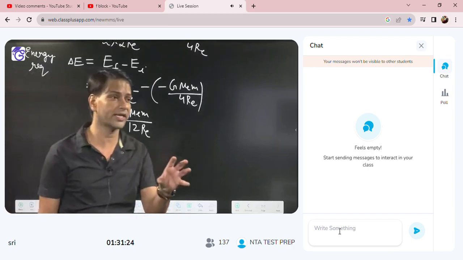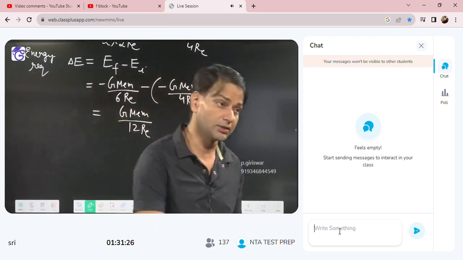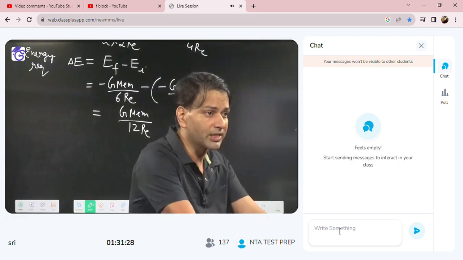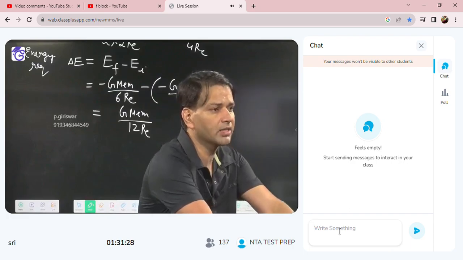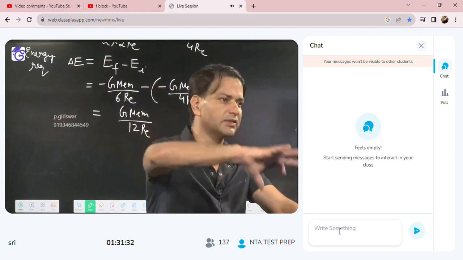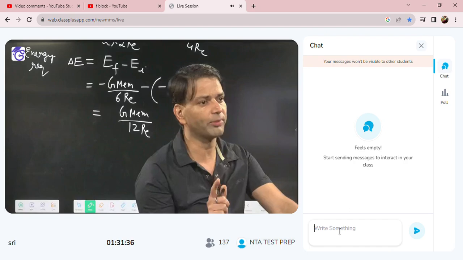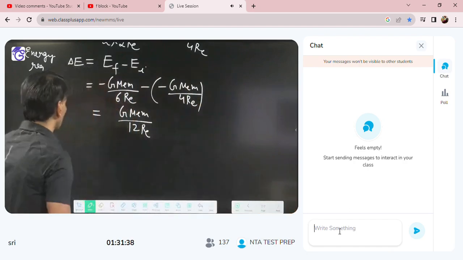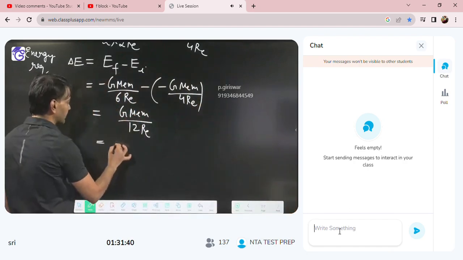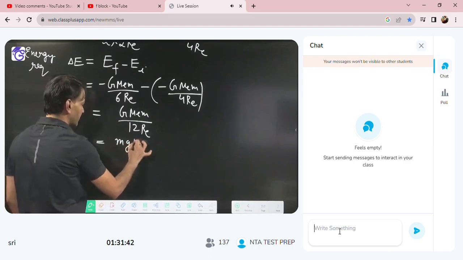So when they ask how much energy is required, this is the important question. How much energy is required to increase the orbit radius? So final energy of the satellite minus initial energy of the satellite. In that, don't forget the 2 in the denominator. Okay. So this GMe I can write as gRE square. So mgRE by 12.